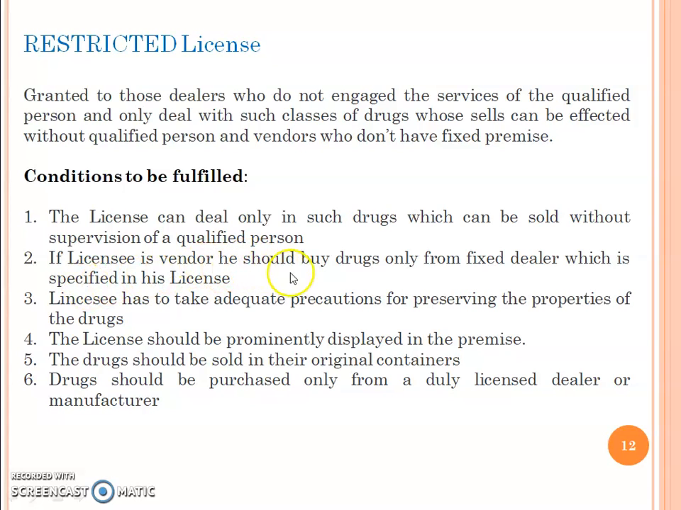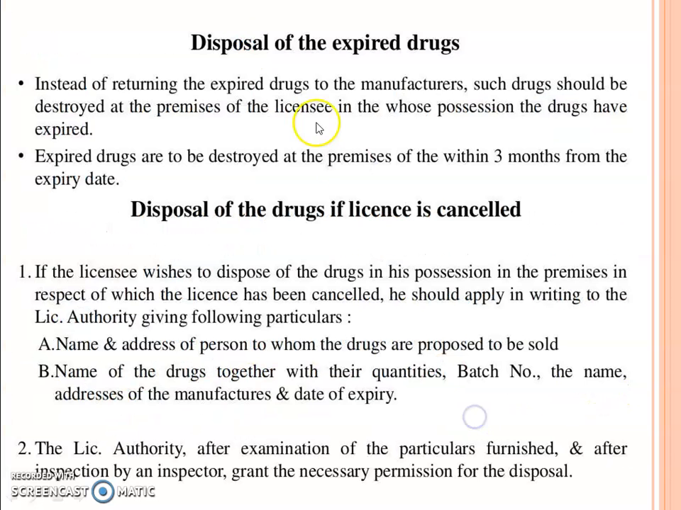If the licensee is a vendor, he should buy drugs only from the fixed dealer which is specified in the license. Licensee has to take adequate precautions for preserving the properties of the drug. The license should be prominently displayed in the premises. The drugs should be sold in their original container. Drugs should be purchased only from a duly licensed dealer or manufacturer.